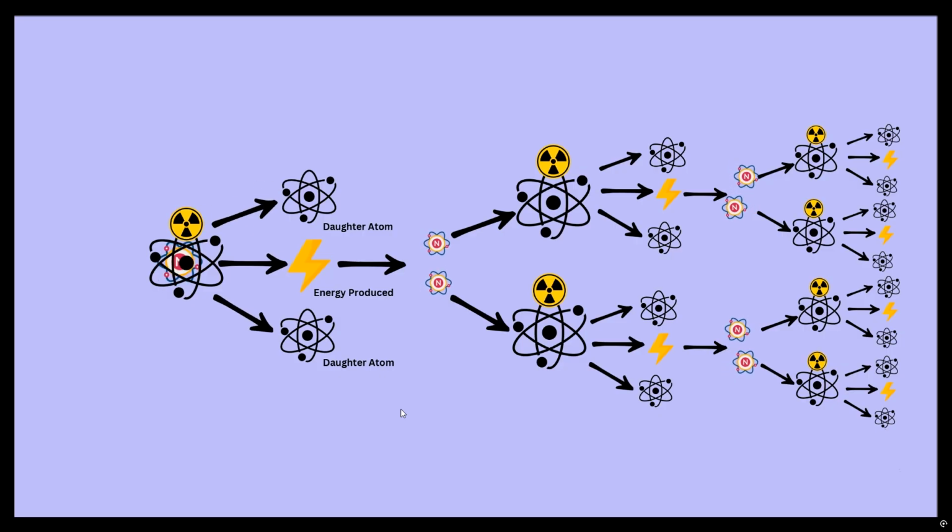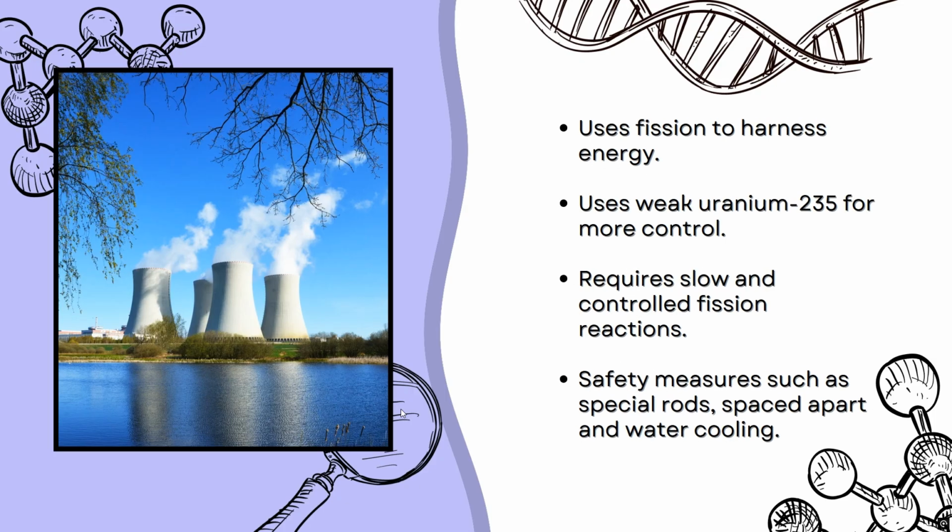In the real world, fission is mostly utilized in nuclear reactors to create harnessable energy. The fission used in nuclear plants uses uranium-235, but it utilizes it in a certain way. They specifically use weak uranium-235 to help control its fission better. Weaker means its chain reactions aren't as spontaneous and violent. This is because a nuclear plant's purpose is to harness energy. The slower, less violent reactions allow for the plant to efficiently harness energy from the fission reactions.